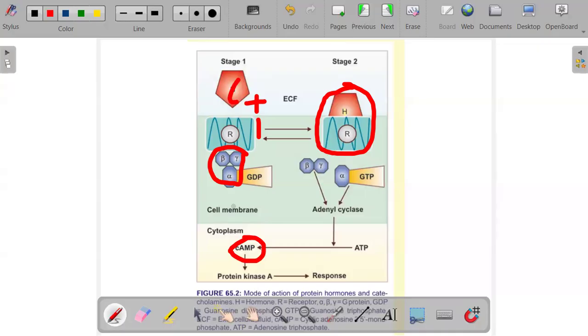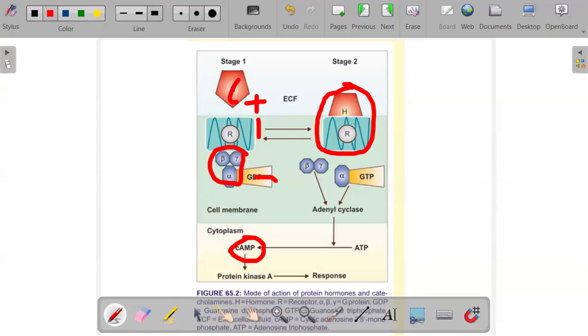The alpha subunit is responsible for most of the biological actions. It is bound with the GDP, which is guanosine diphosphate. You can see here, this alpha is bonding to this other one just here, the GDP. So it forms an alpha GDP unit, and the alpha subunit also has an intrinsic enzyme activity called GTPase activity.